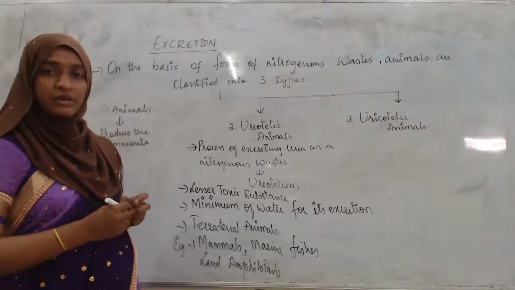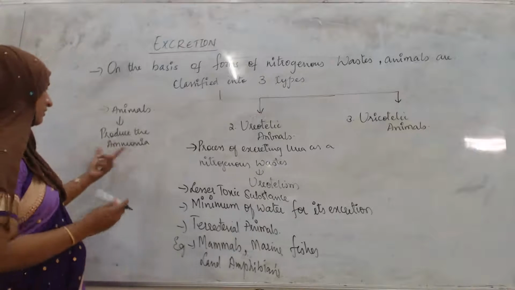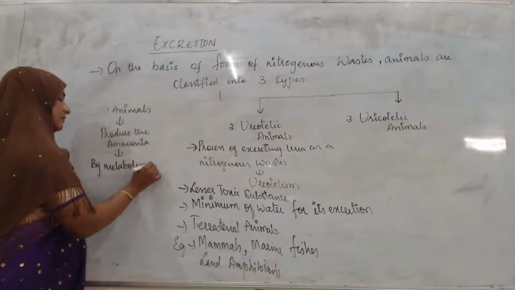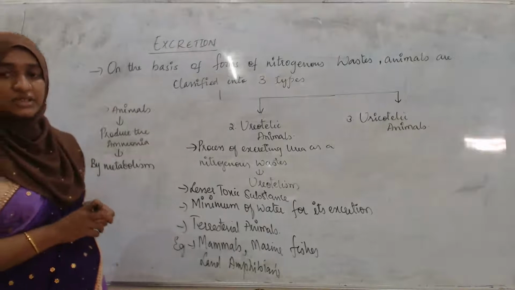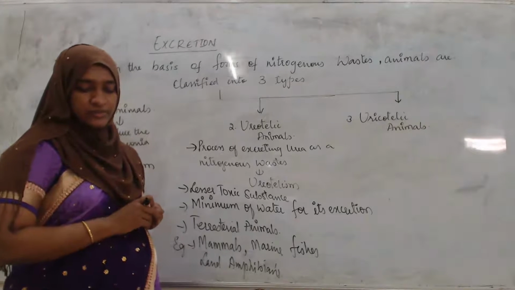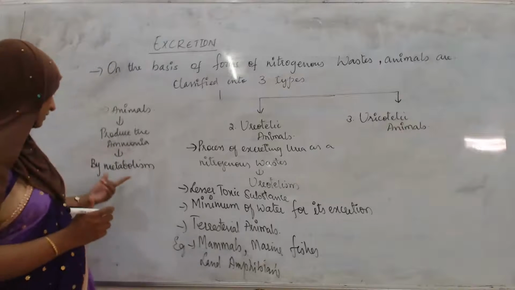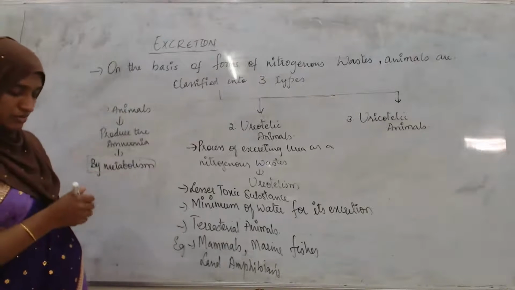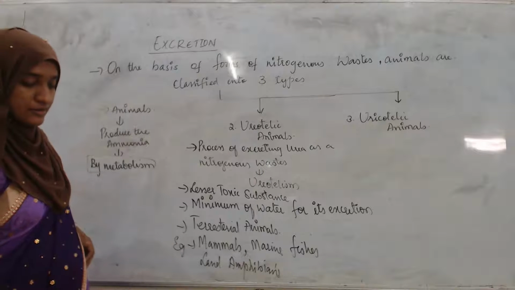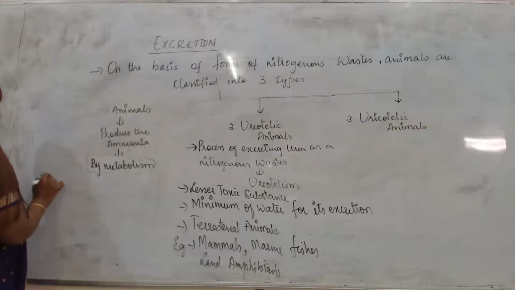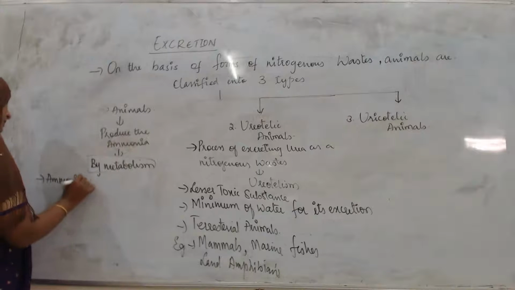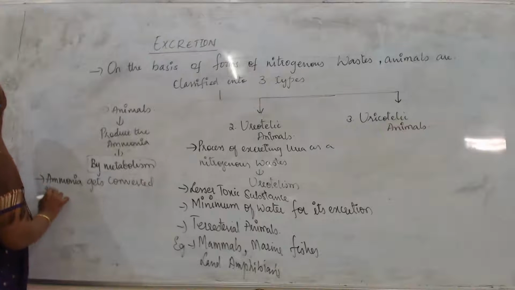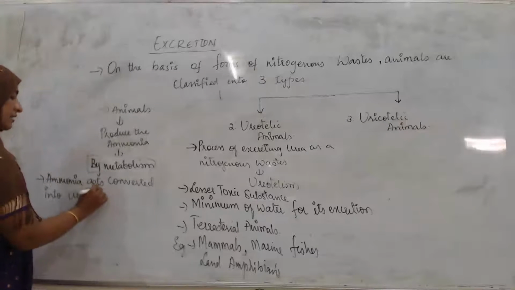Then through metabolic activities in the body, this ammonia gets converted into urea. In which organ?